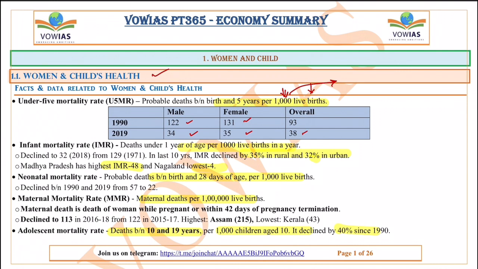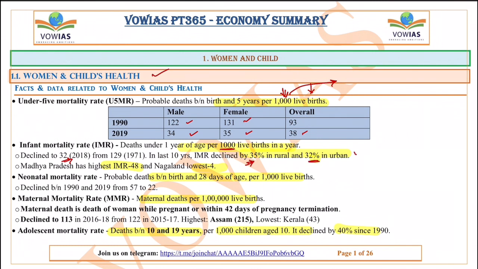Next one is the infant mortality rate. As the name suggests, it is infants, that means below 1 year. So the deaths of the children who are below 1 year per every 1000 live births. For this also it is 1000 live births only. Here it is given, it declined to 32 in 2018 from 129 in 1971. And in the last 10 years, the infant mortality rate declined by 35% in rural and 32% in urban.